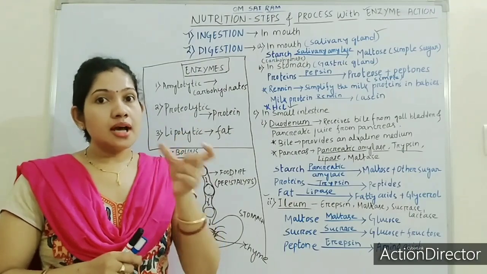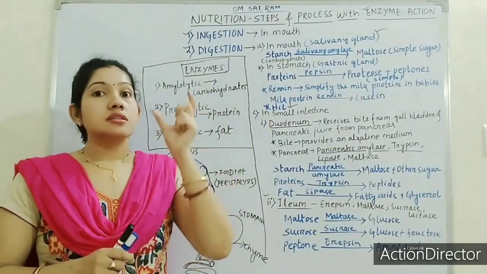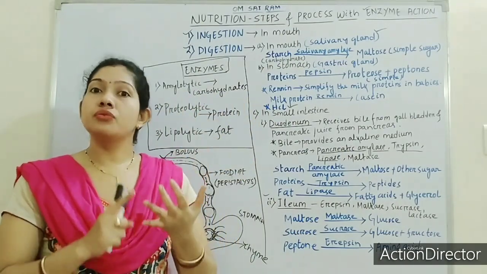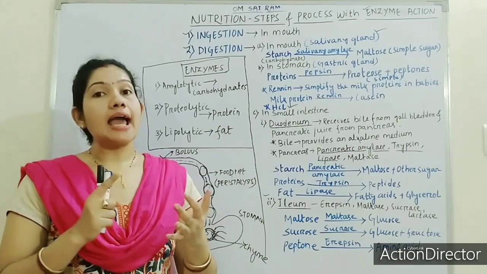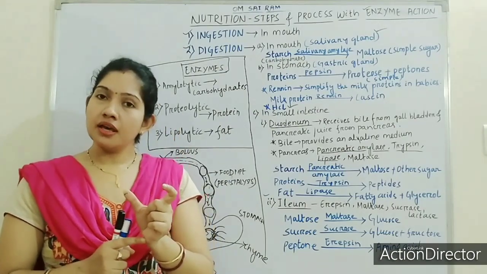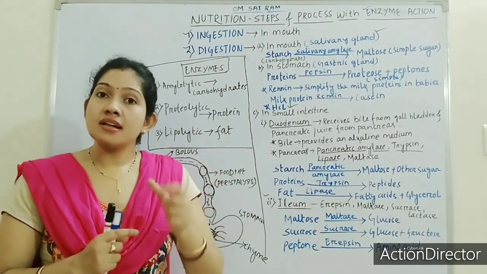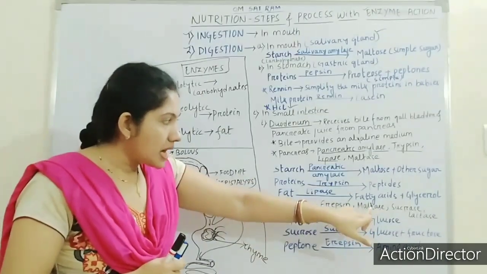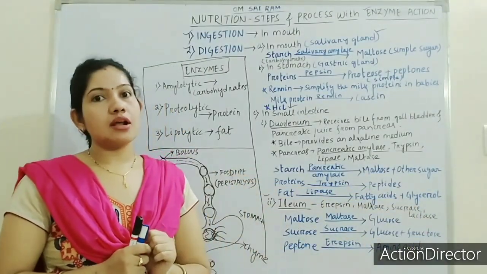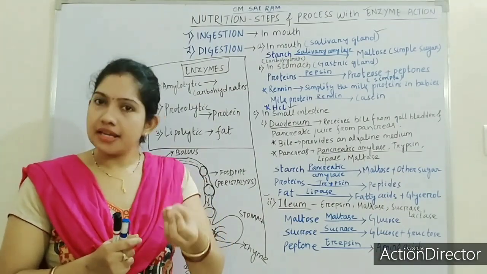Got it? The single sugars are glucose, fructose and galactose. These are known as single sugars, or monosaccharides. Next, what are the double sugars? Maltose, sucrose, lactose. These are known as double sugars.